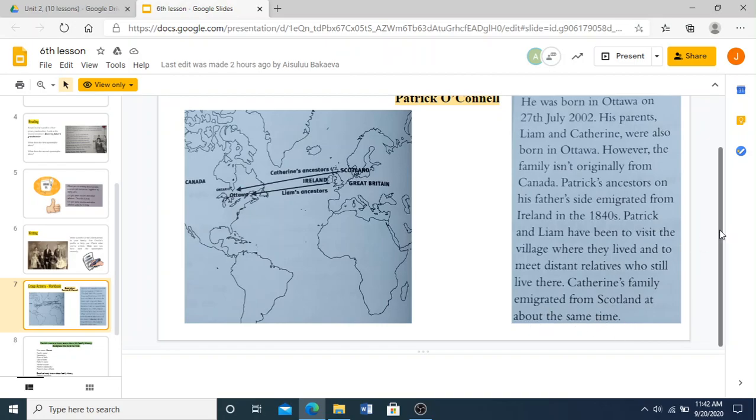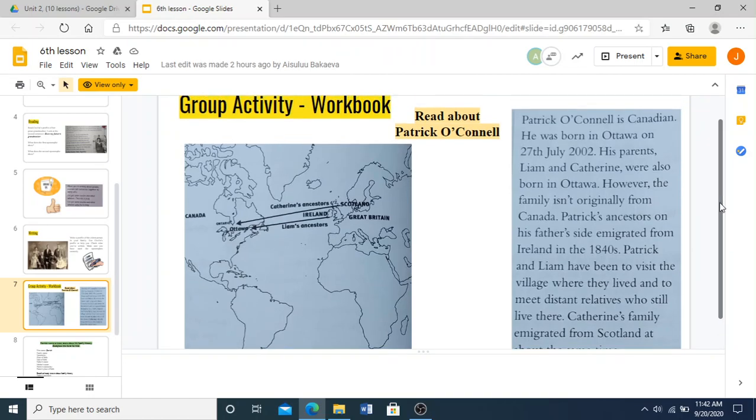Now look at this immigration from Scotland to Ottawa in Canada. These are Catherine's ancestors. They traveled from Scotland to Canada, to a place called Ottawa, and Liam's ancestors were from Ireland, and they also immigrated to Ottawa in Canada.